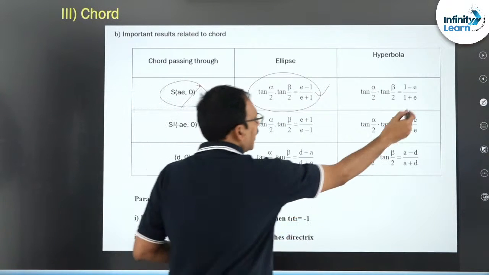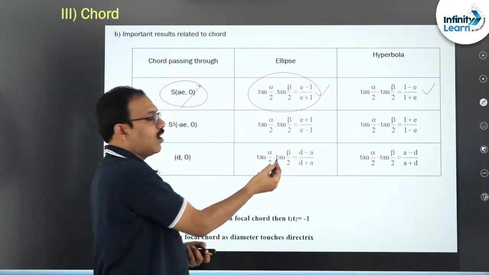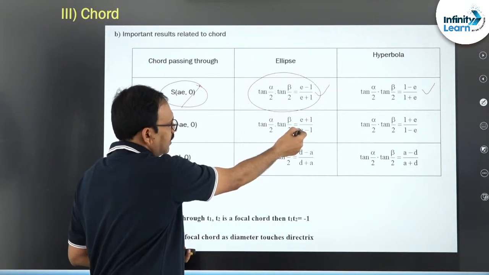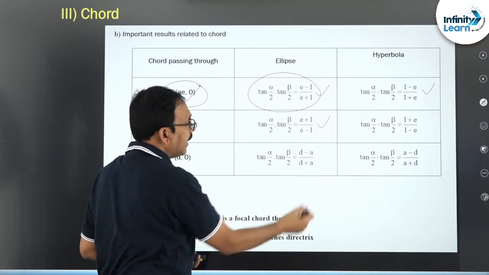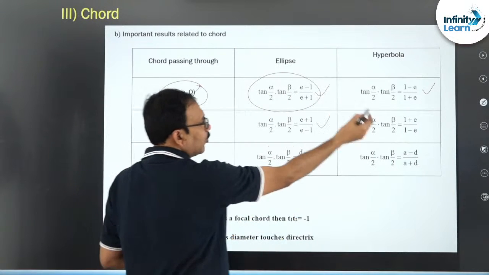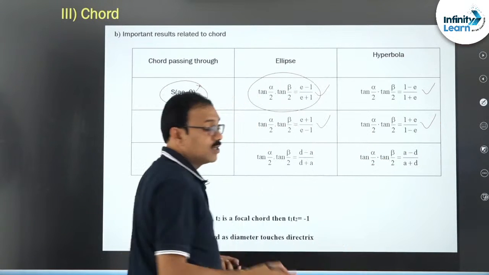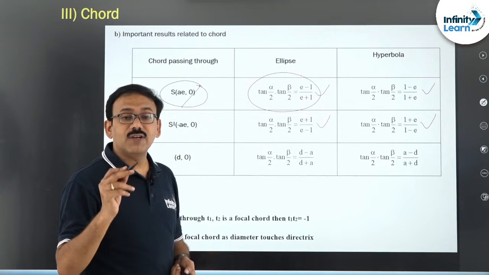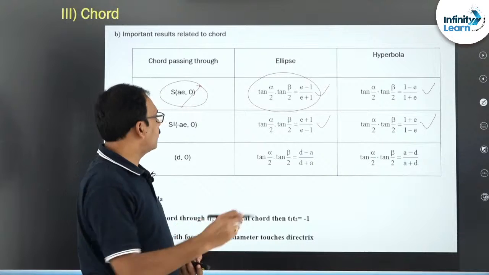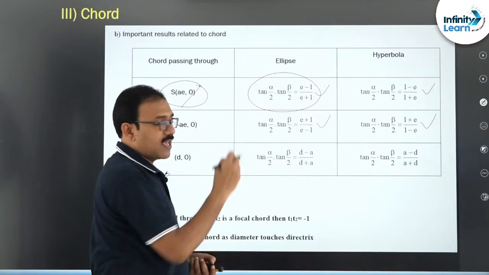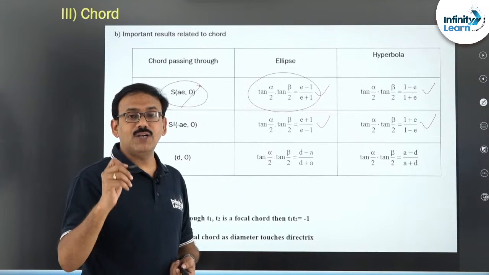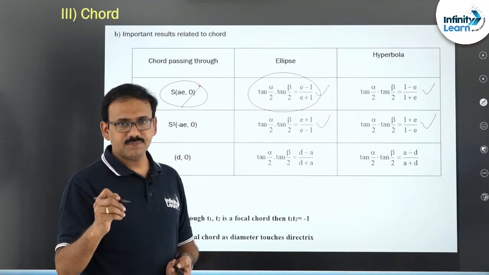Even here also negative. In case of hyperbola also, E is going to be, you see, this is ellipse, here also this is also negative, and whereas here E is more than 1, this is also negative. So friends, do remember, in all the 4 formulae you have to get a negative number. So the question is same, most of the times he will ask the same question, tan alpha by 2 into tan beta by 2 value.